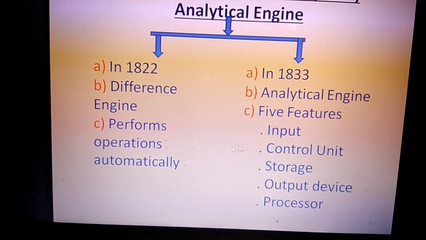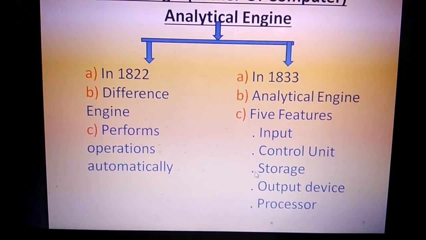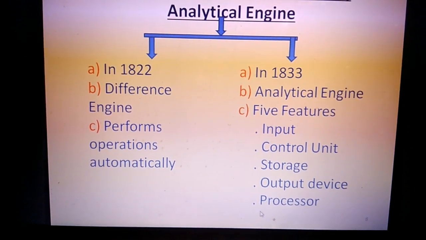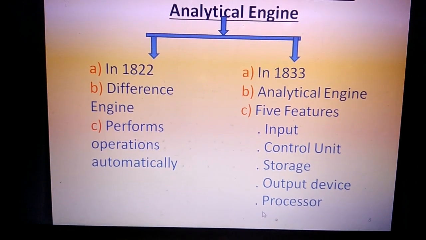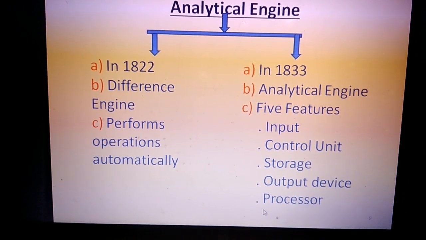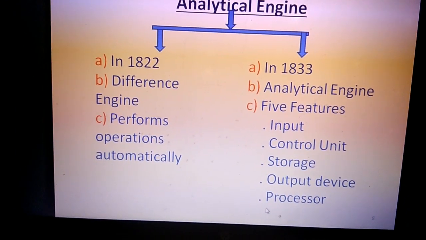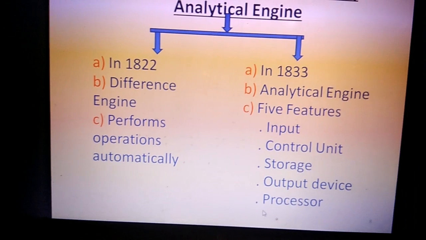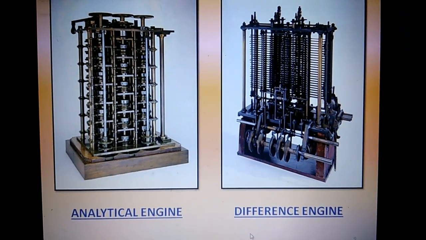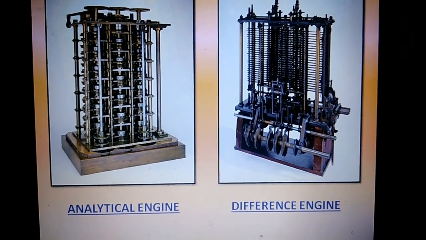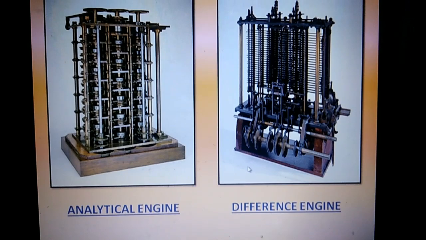It has 5 features: input, control unit, storage, output devices, and processor. All these 5 features are found in today's modern computers. Therefore, Charles Babbage is also known as the father of the computer. These are the pictures of the analytical engine, this one, and this is the picture of the difference engine.